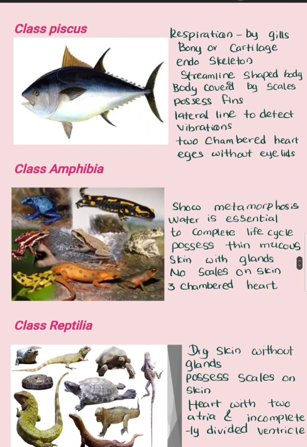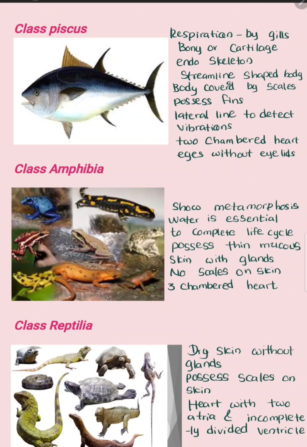It is class Pisces. Class Pisces includes all fish, bony fish and cartilaginous fish. They have gills for respiration. Their body structure is made up of bone or cartilage, and they have a streamlined body shape for fast swimming, and their body is covered by scales and possesses fins, and they have a lateral line to detect vibration.